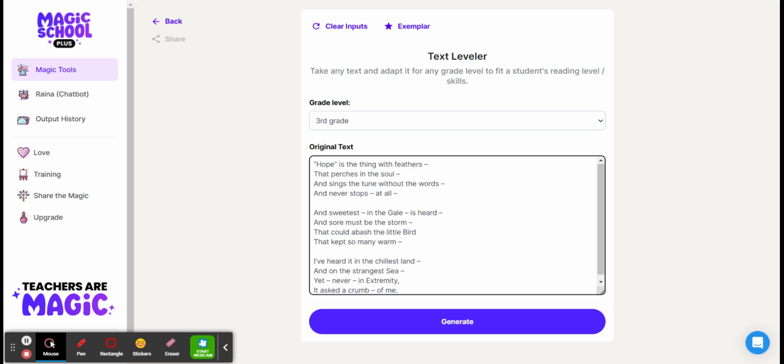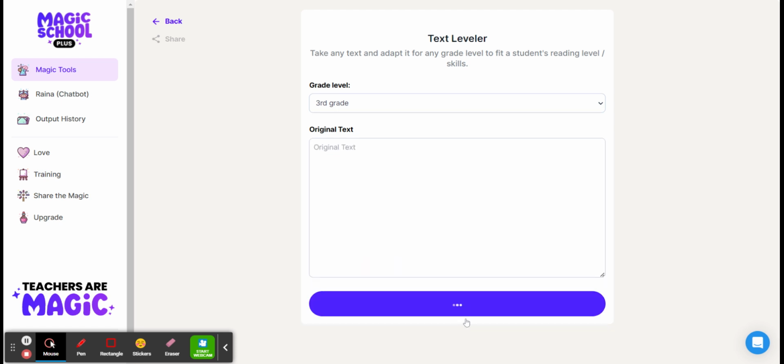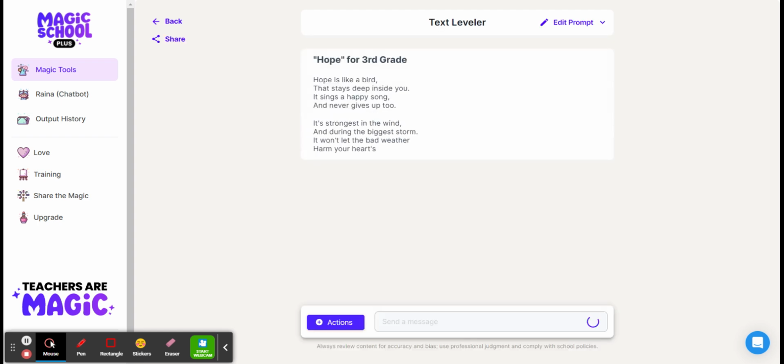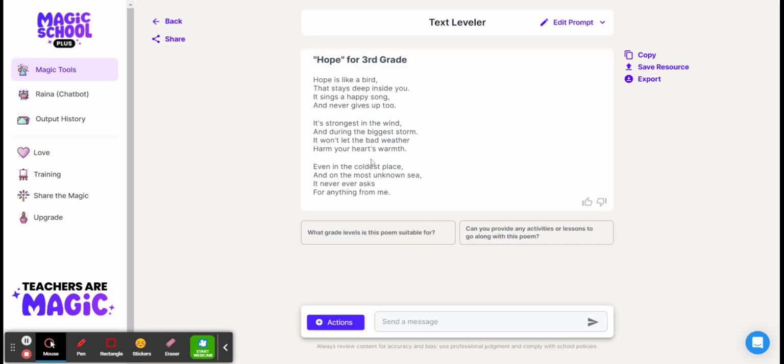So I'm going to put that poem in there, and I'm going to click generate, and it takes the poem and puts it on a much less complex level. All of the elements of poetry are there, but it's on a much easier level.